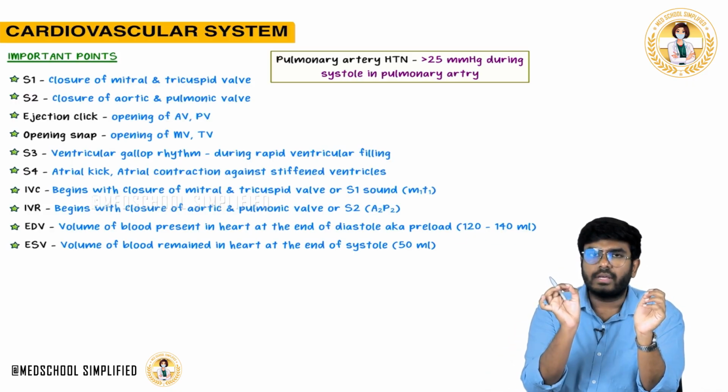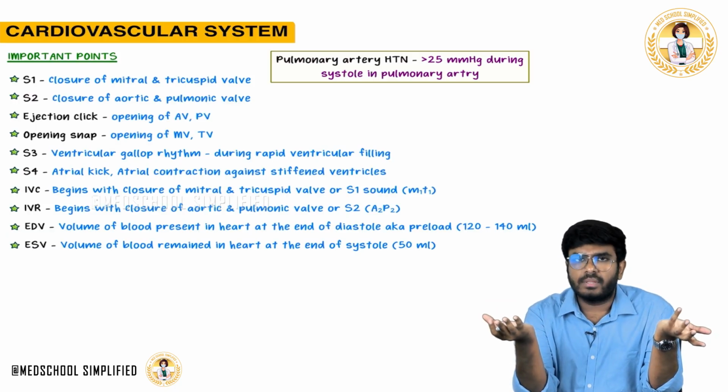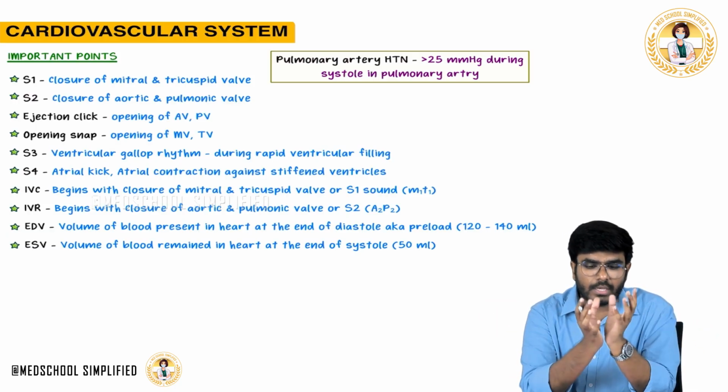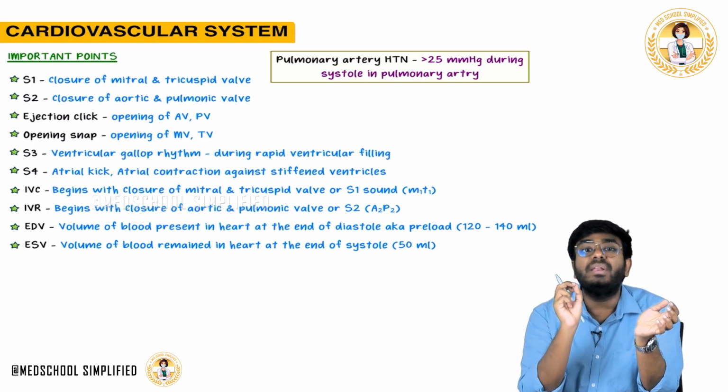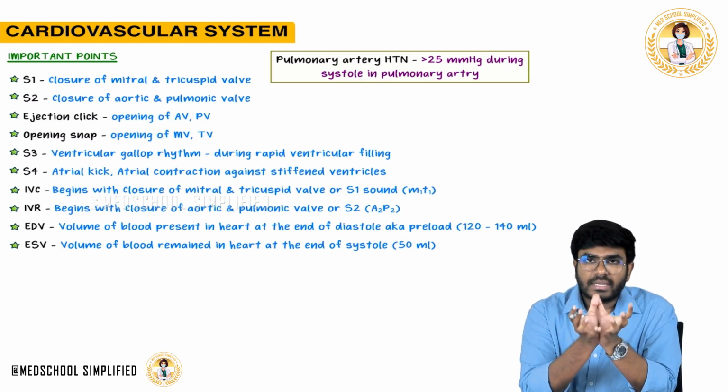Okay, it's not like an exact value, the range 120 to 140 ml can be there or even 150 ml can be there. So some amount of blood is there before the ventricular contraction. That amount of blood is called the end diastolic volume, which is also called the preload.